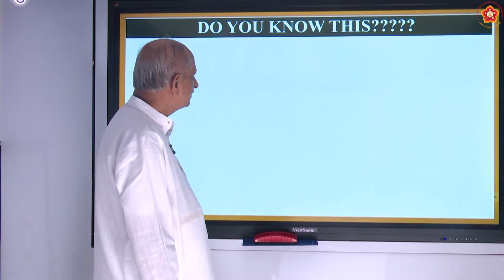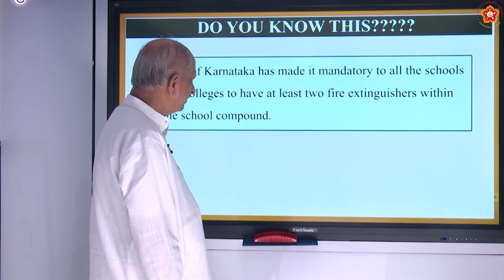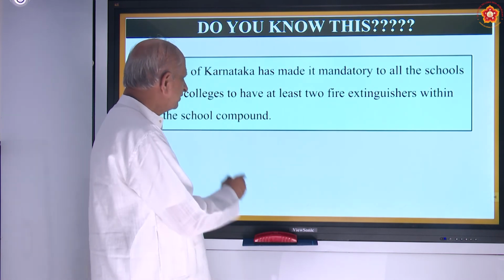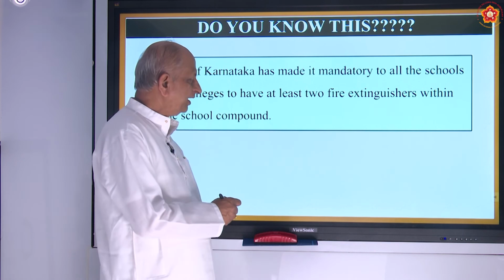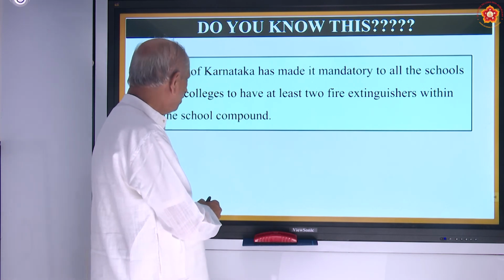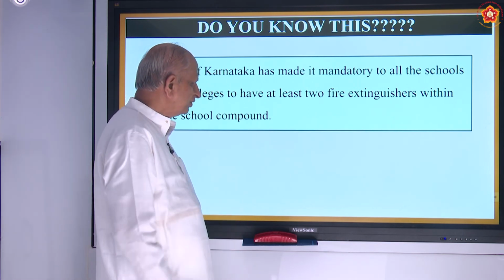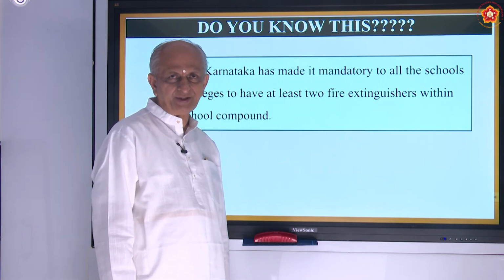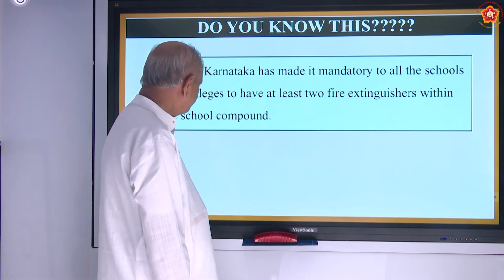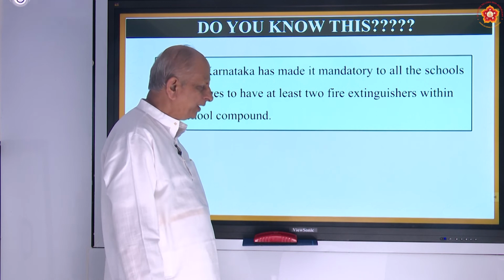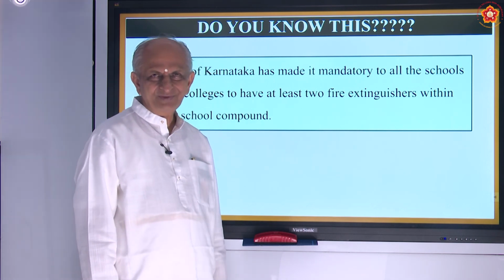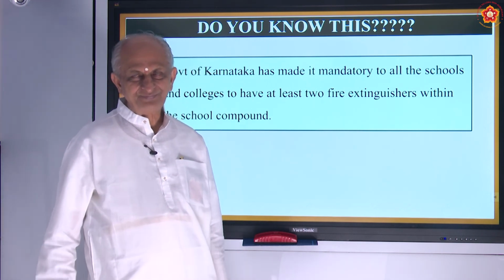Okay. Now one interesting thing you must note here. The Government of Karnataka has made it mandatory for all the schools and colleges to have at least 2 fire extinguishers within the school building.